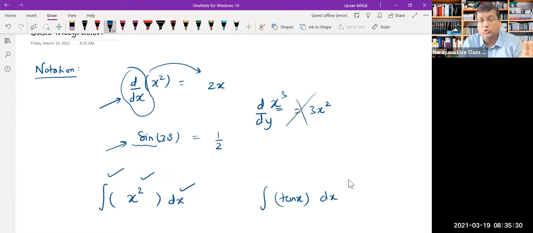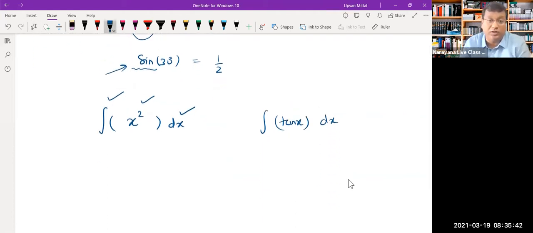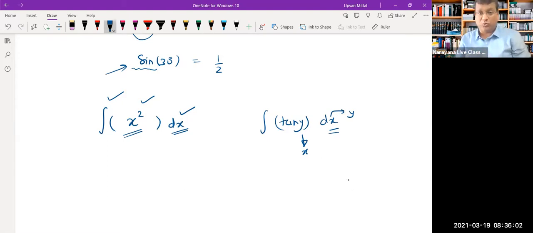These rules were valid only when you were differentiating the same variable with respect to the same variable. In the same way, in integration also, all the rules of integration that we will study will be valid only when this variable and this variable are the same. If they are not the same, it's something like tan y dx, then the integral is stuck. You will have to somehow convert this in terms of x, or convert this in terms of y. Basically you'll have to make them the same. Only after that you will be able to apply your rules of integration.